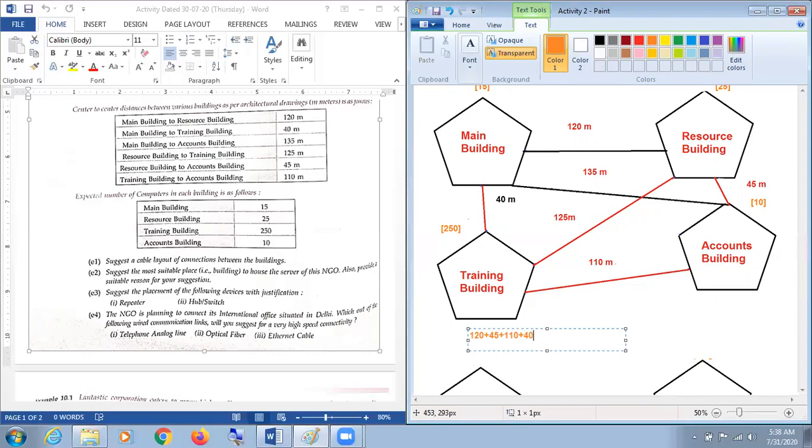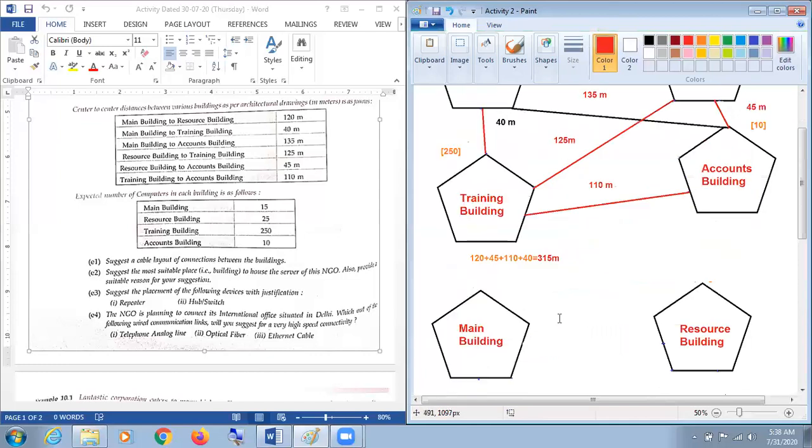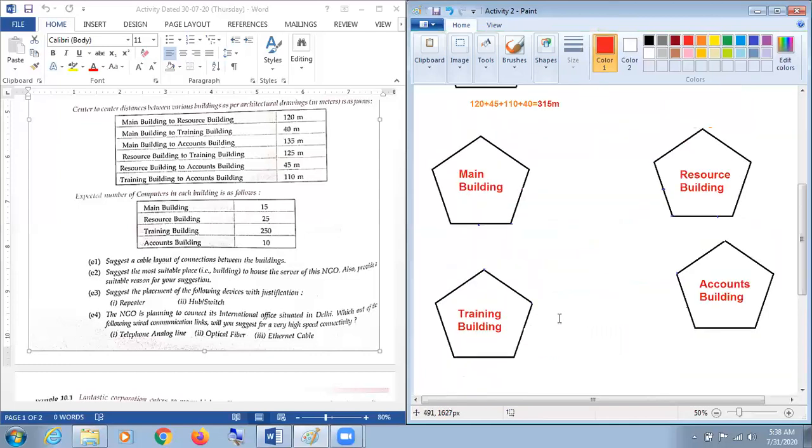It means 120 plus 45 is 165, plus 110 is 275, and 40, I think so, the actual distance will be 315 meters. Okay, this is the actual distance for this particular layout, and I am just going to mention it with a different color, that is 315 meters. Now, the first one is a ring topology.